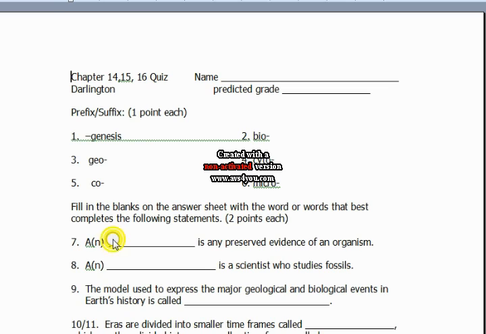Again, I'm going to skip the prefixes and suffixes. You can do those on your own. We'll start with number 7. A blank is any preserved evidence of an organism. Fossil. A blank is a scientist who studies fossils.